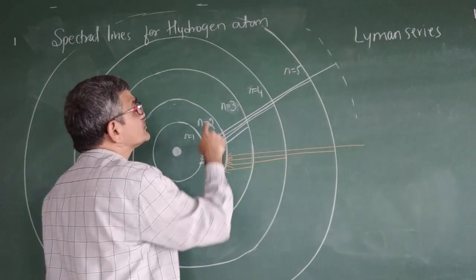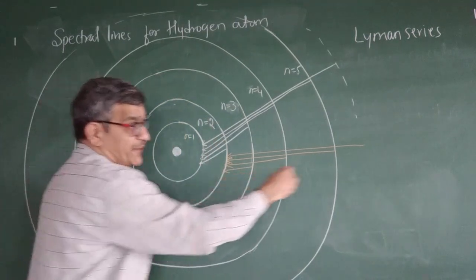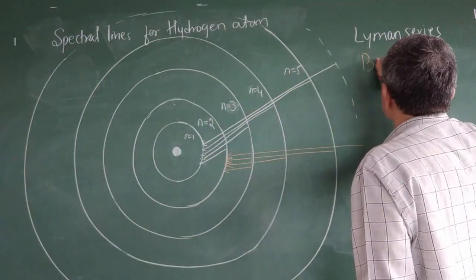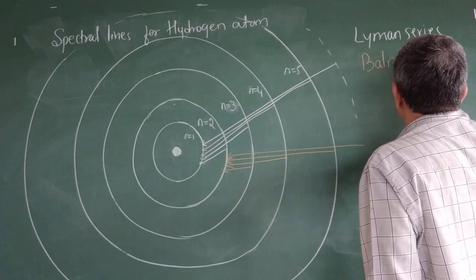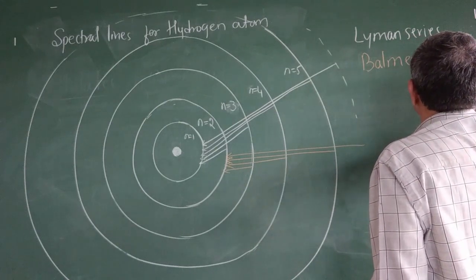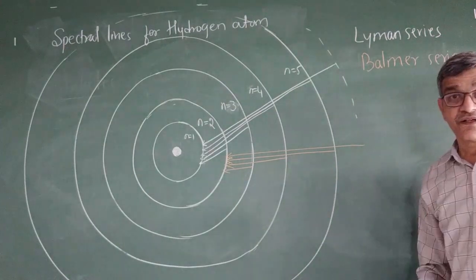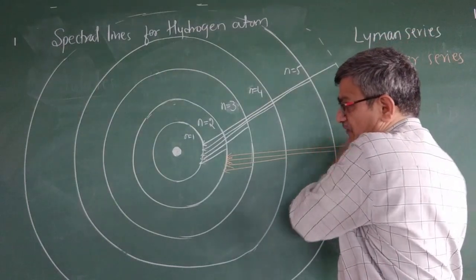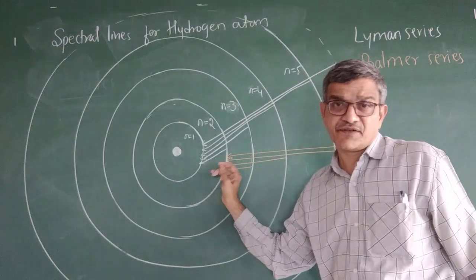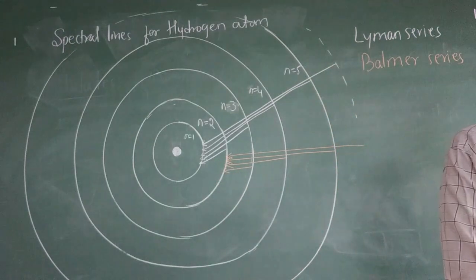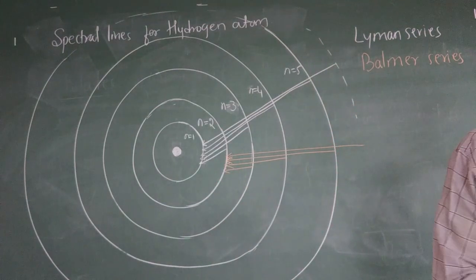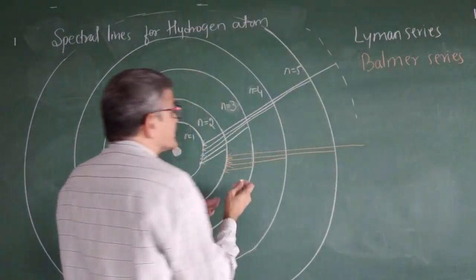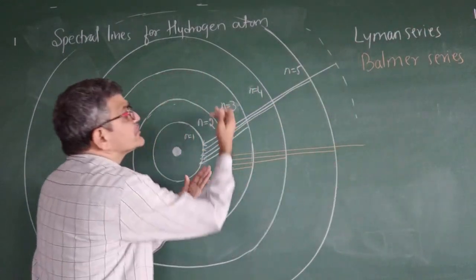So this is the n equal to 2 energy level. From a higher energy level to n equal to 2, that is called the Balmer series. So in the Balmer series, it is a higher energy level and the lower energy level is n equal to 2. So next is the Paschen series. What happens in the Paschen series? Higher energy level to n equal to 3.